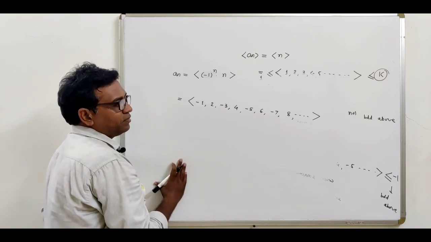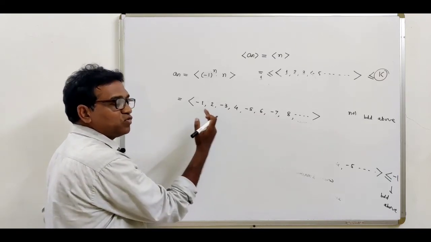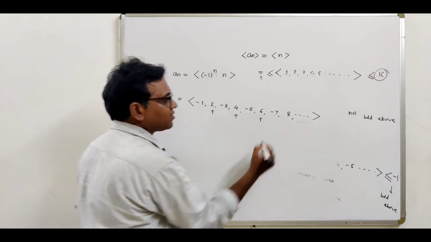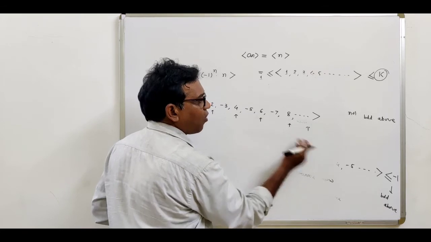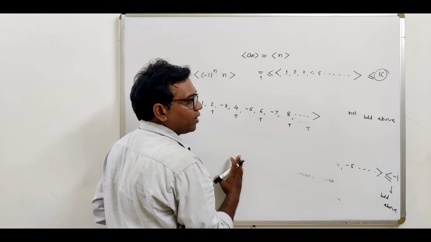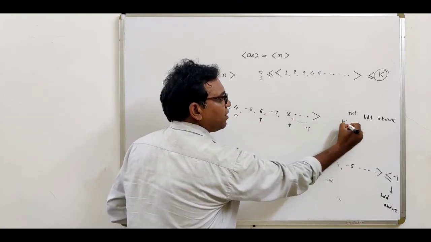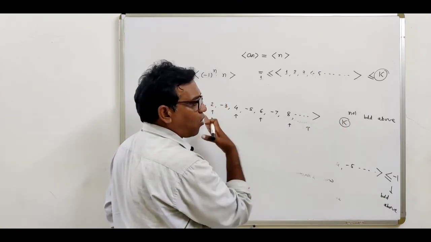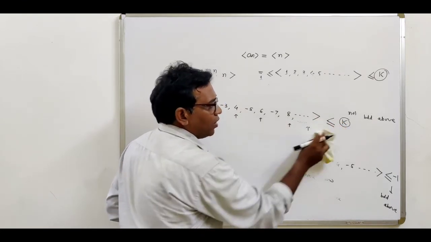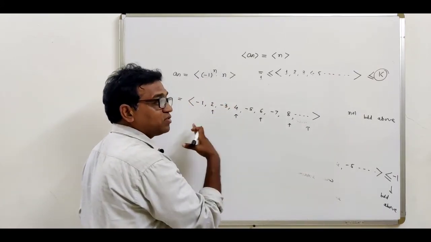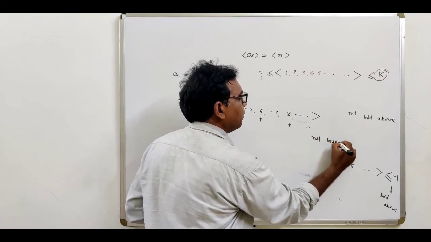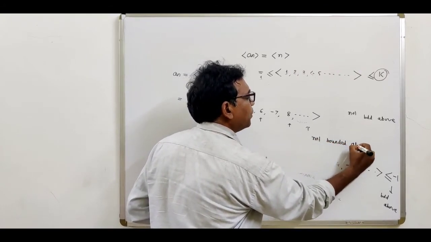Now see what our observation is. This sequence goes on increasing. It contains 2, 4, 6, 8, 10, all the even numbers. So it goes on increasing, so there is no end. So we cannot find such a real number k satisfying the condition that all the terms of the sequence are less than or equal to k. So this sequence goes on increasing, so there is no upper bound. So this is not a bounded above sequence.